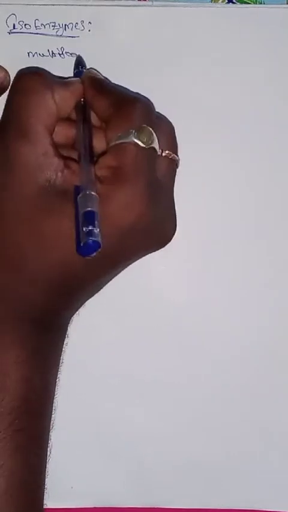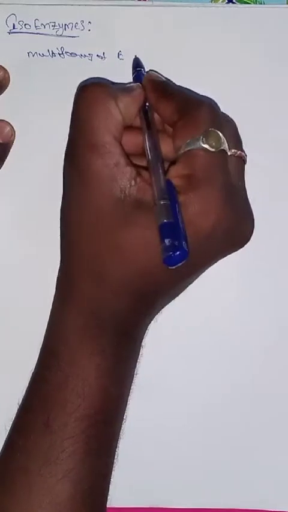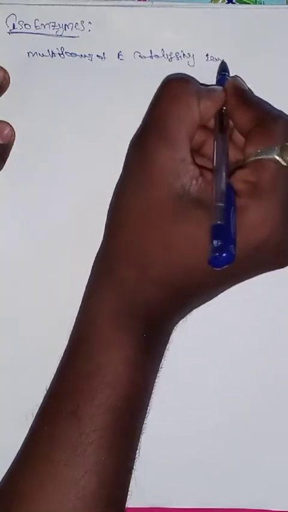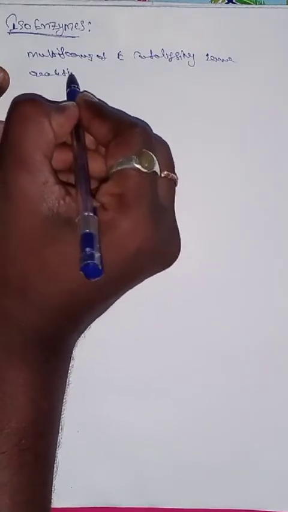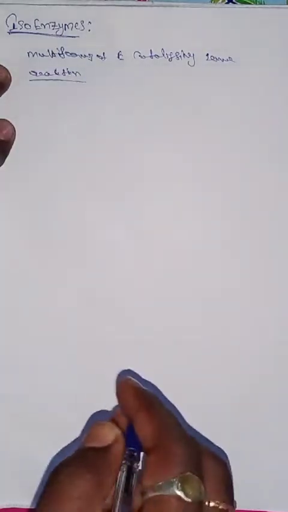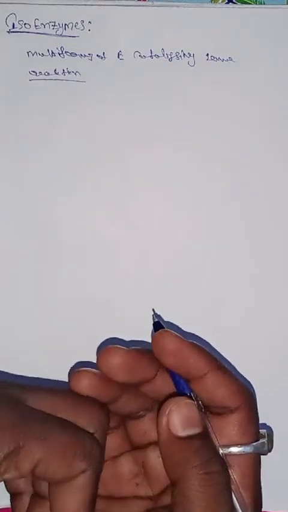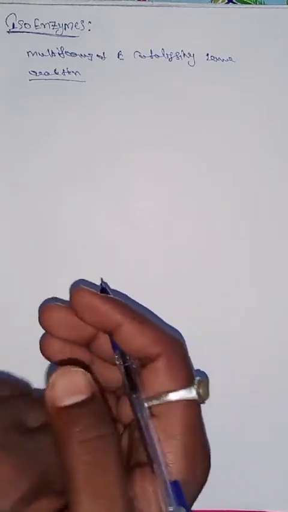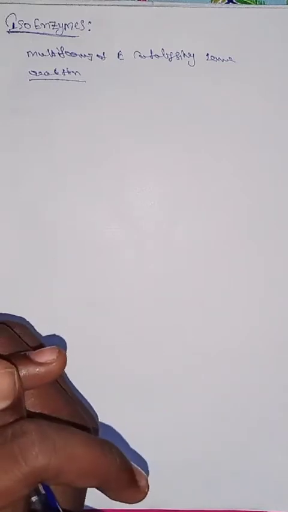Multiple forms of an enzyme catalyzing the same reaction is known as an isoenzyme. In simple terms, one more definition: a number of enzymes catalyzing the same reaction, or involved in increasing the rate of reaction, is known as